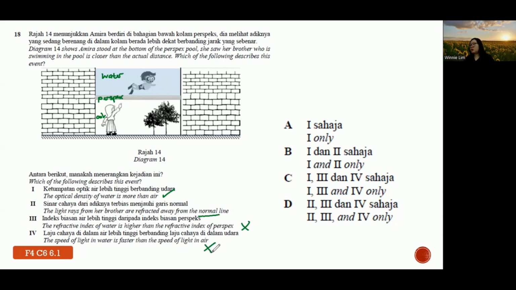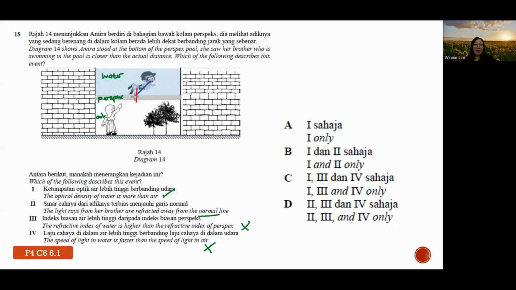Now, just to give you all some idea. From water to perspex, perspex is even denser, correct? So let's say there is a ray from water to perspex. It is supposed to refract towards the normal line.